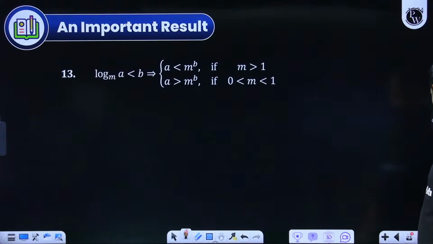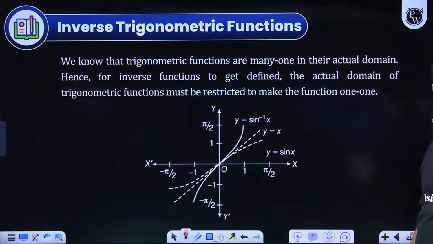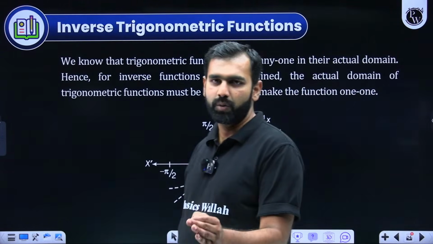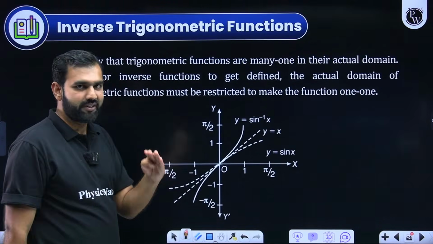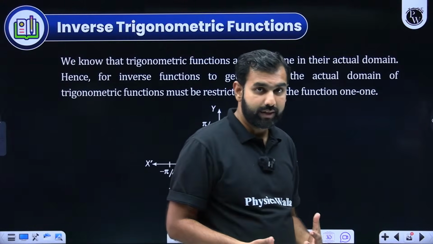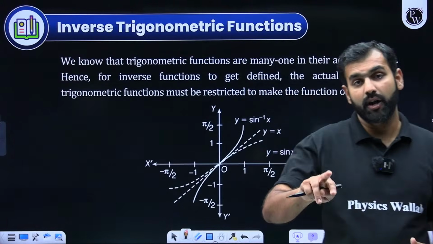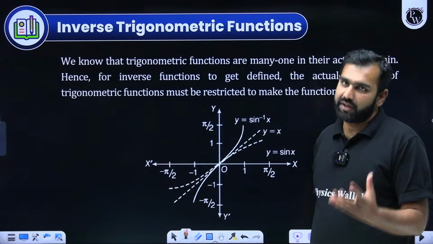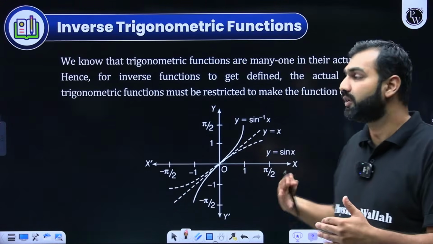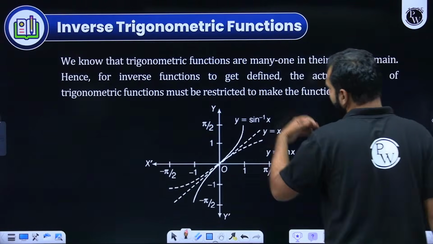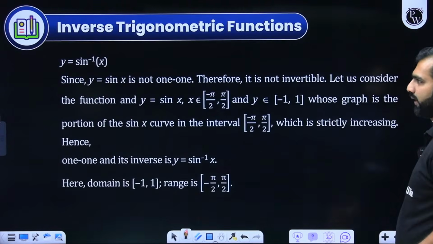Again, this is something which is an extension of the previous one. Now let's talk about ITF, inverse trigonometric functions. I hope you know, first of all, sine, cos, and they all are periodic. Their inverse cannot be defined because they all are many one. So they are not bijective, and because of that, they are not invertible. But we restrict them, we confine them in their principal domain. And because of that, we are able to define their inverse. I hope you remember that.